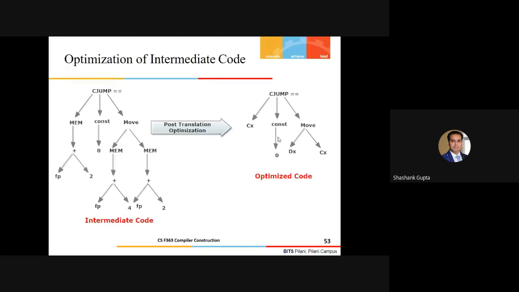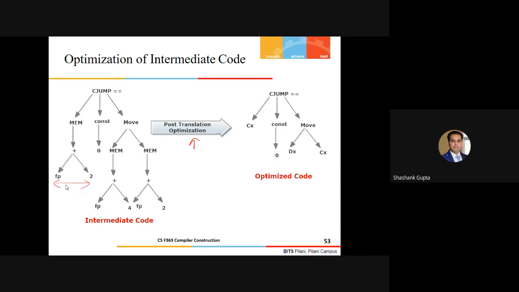Fine. So now we have the intermediate code available with us. Let's do some optimization, because you are all familiar with registers. Why should I keep these things in memory? I'll keep them in registers, and with that I'm optimizing the code in an optional way.